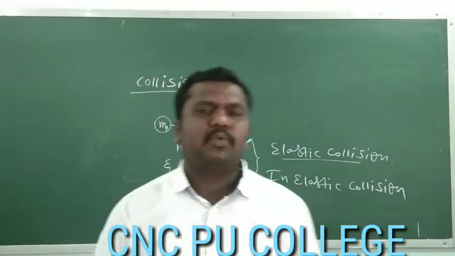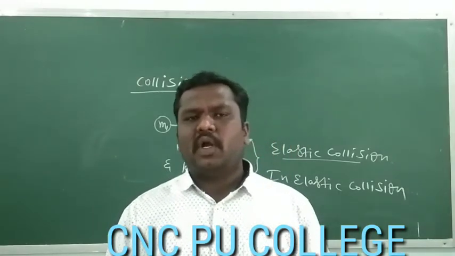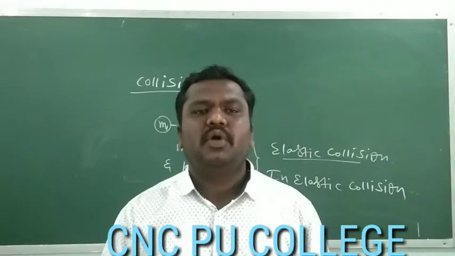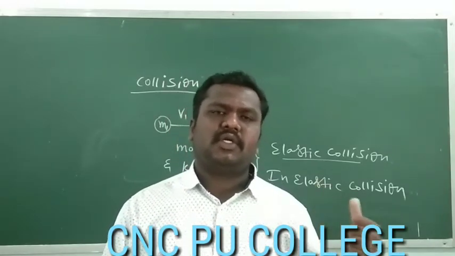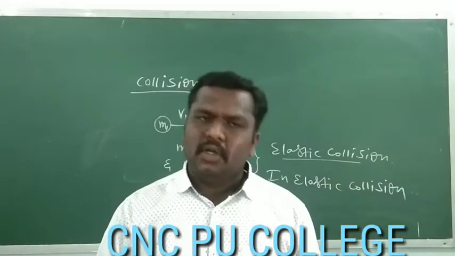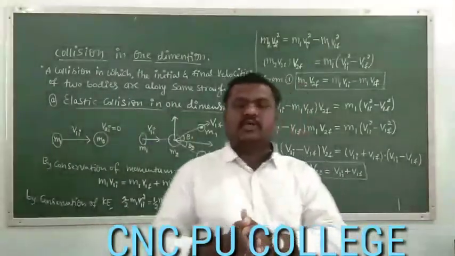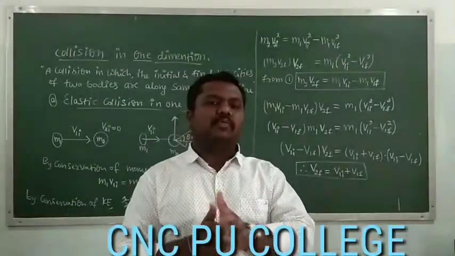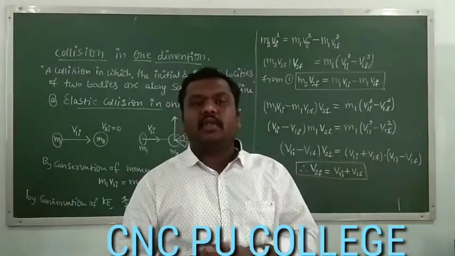Now we have to move on to the concepts of collision in one dimension and collision in two dimensions. So the very important thing we must know is about elastic, inelastic and perfectly inelastic collisions. Now we have to derive one of the very important questions, that is collision in one dimension.